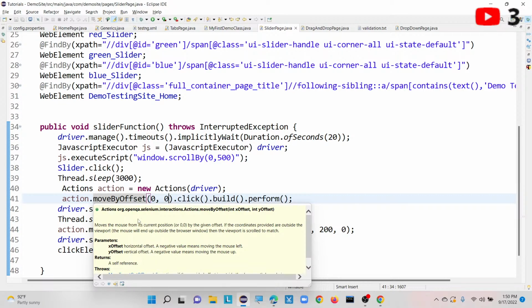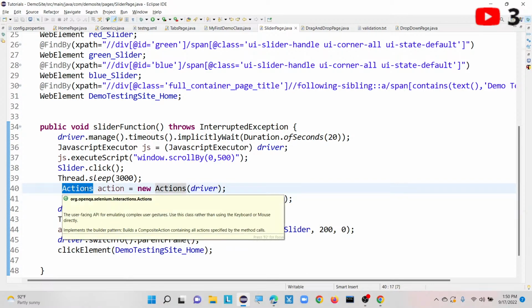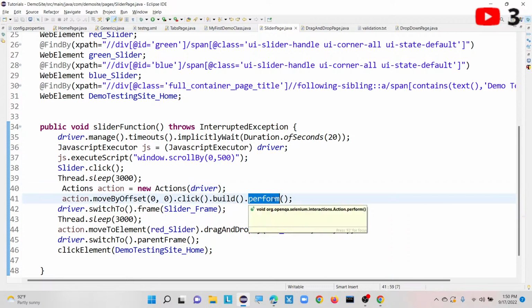Here you can see org.openqa.selenium.interactions.Actions, moveByOffset. These methods come from the Actions class, which Selenium provides to automate keyboard and mouse operations especially. After specifying the keyboard and mouse operations, for example moveByOffset, we must use two methods: the perform method and the build method.